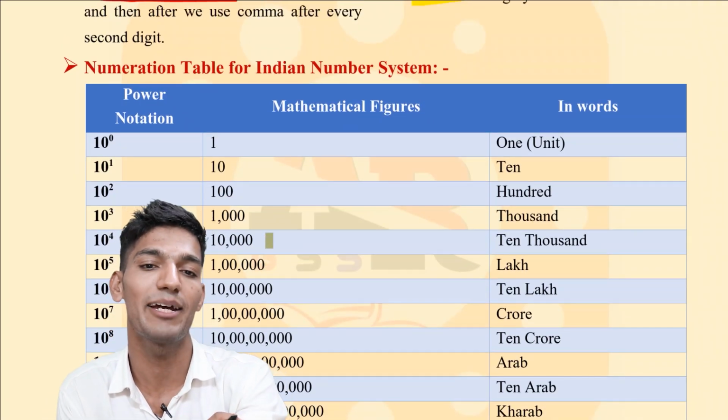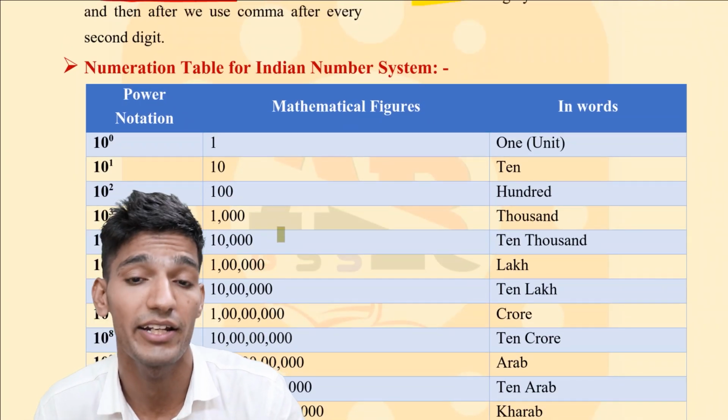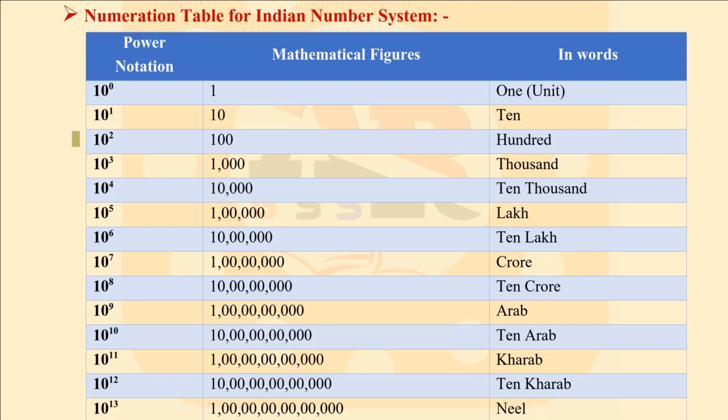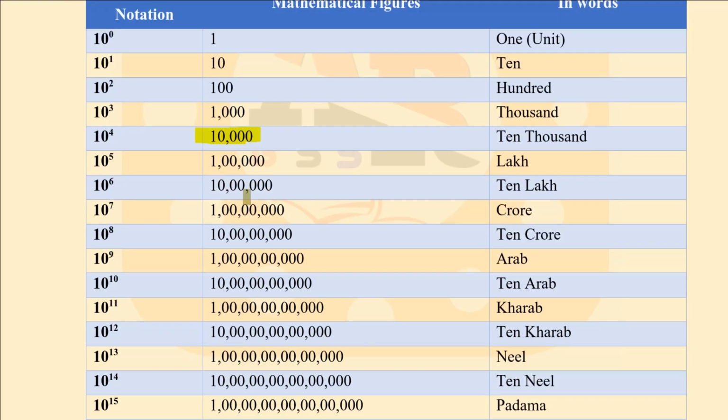Here we have given the table for the Indian number system for numeration. Up to 10,000 and 99,999 there is no change in both number systems, because the pronunciation of the numbers and the use of commas in both number systems is the same up to 99,999. But after 99,999 we have 100,000.